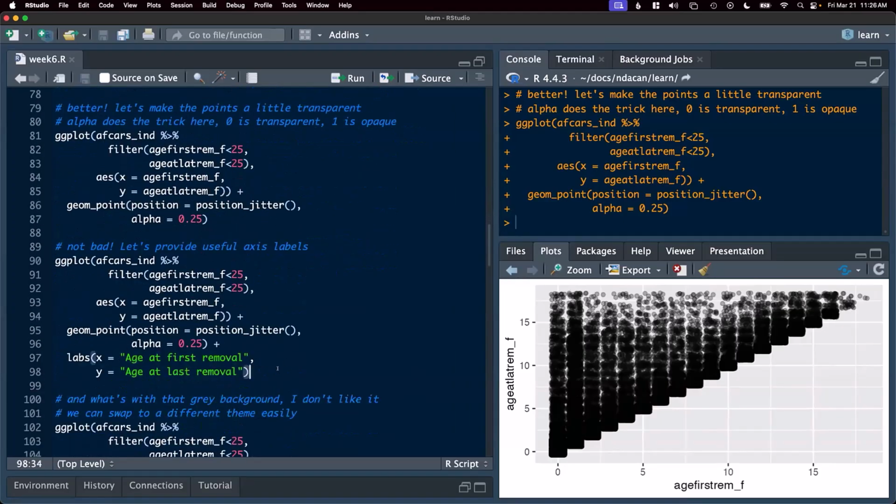So maybe let's clean it up a little. This is starting to look a little better. And if I wanted to present this in a paper, I would think that I'm getting close, but my axis labels are not particularly useful.